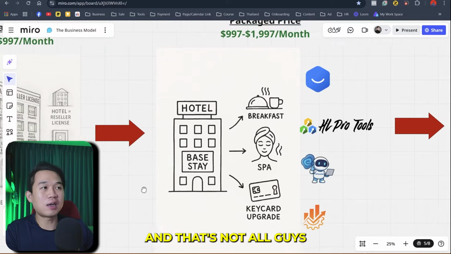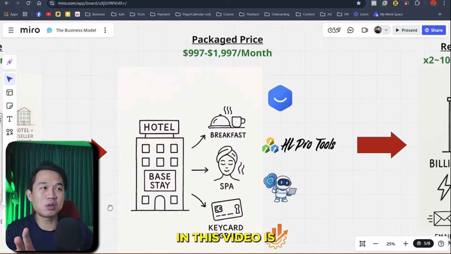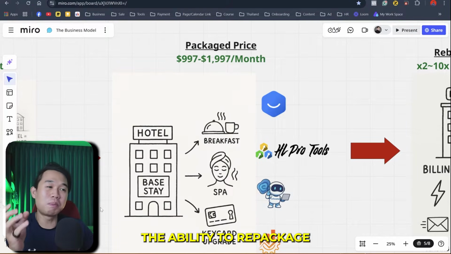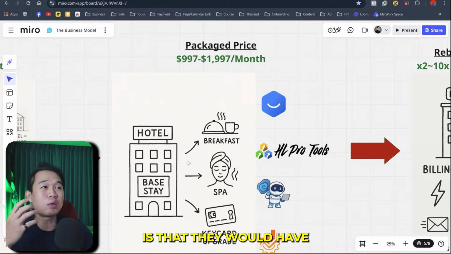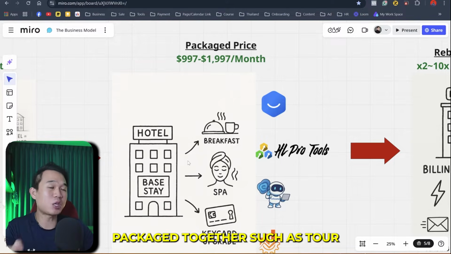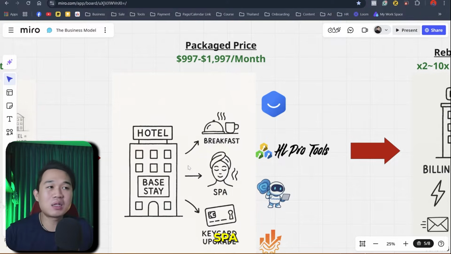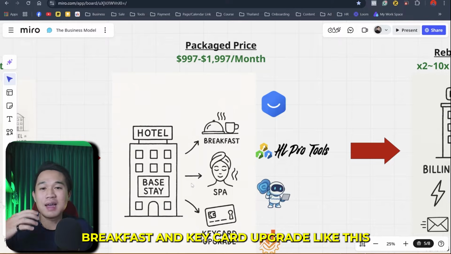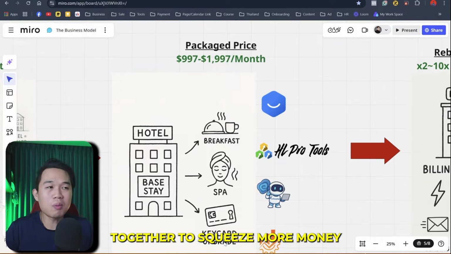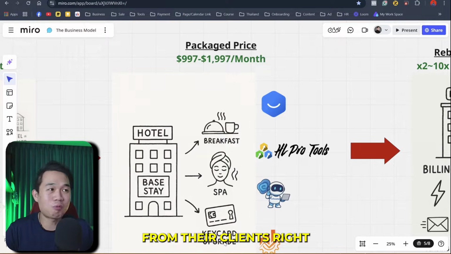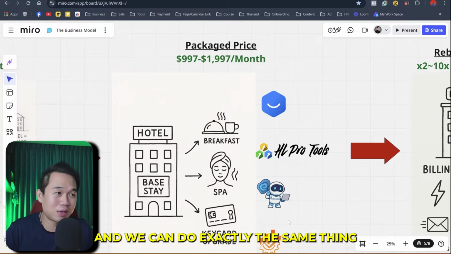And that's not all, guys. What I want to show you in this video is the ability to repackage GoHighLevel in a way, just like how a hotel did it. They would have a bunch of services packaged together, such as tour, med spa, breakfast, and key card upgrade like this, packaged together to squeeze more money from their client, right? And we can do exactly the same thing with GoHighLevel.